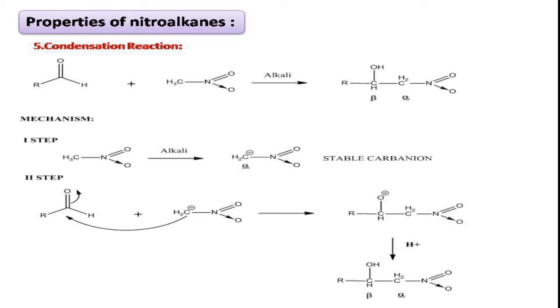Right? If you see the mechanism, in the first step, what happens? The nitroalkane loses H plus ion in presence of alkali, that means base like sodium hydroxide or any other base.